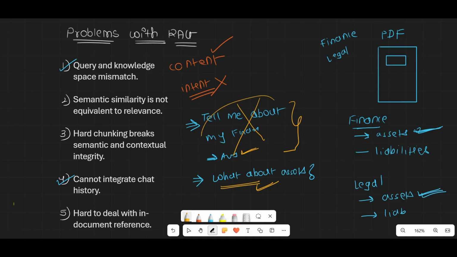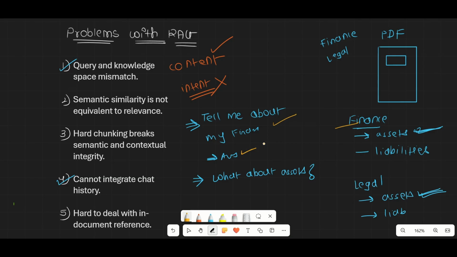It does not preserve your history, your conversation. Since it could not preserve your conversation, it could not understand that you're talking about some finance assets. That is why it could not answer based upon your intent, because it didn't have the chat history.